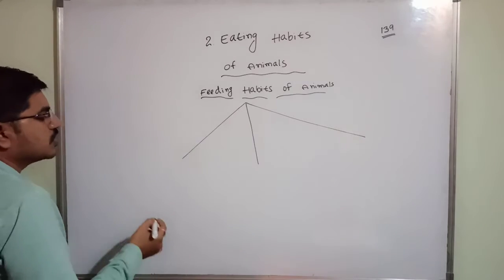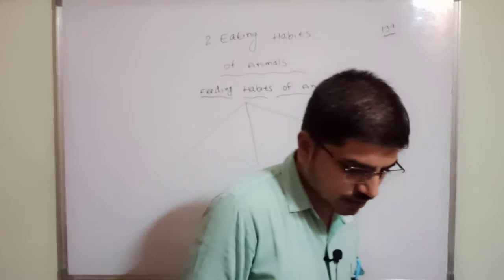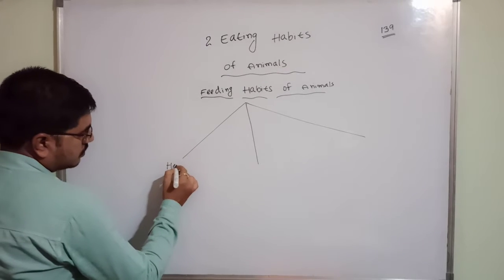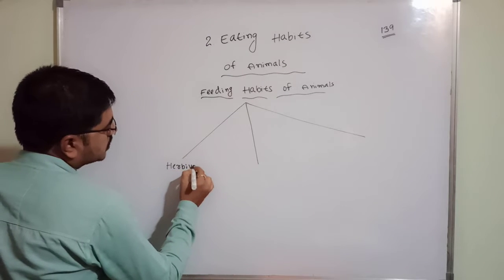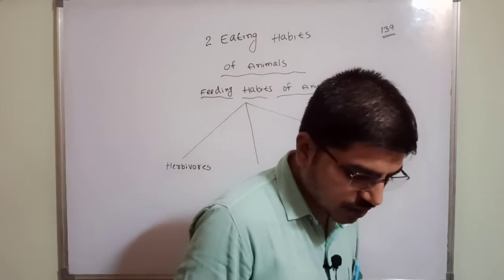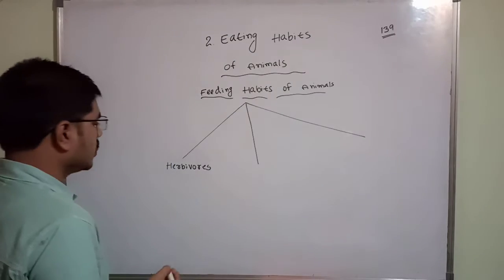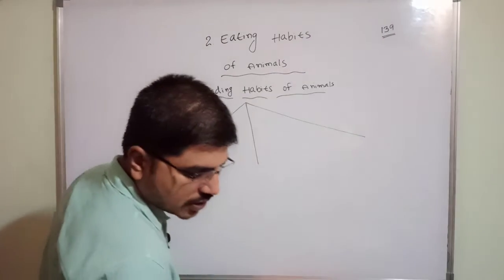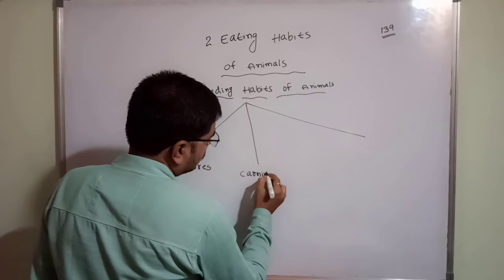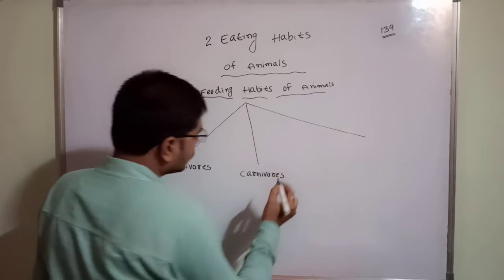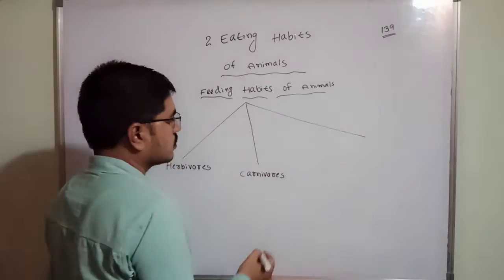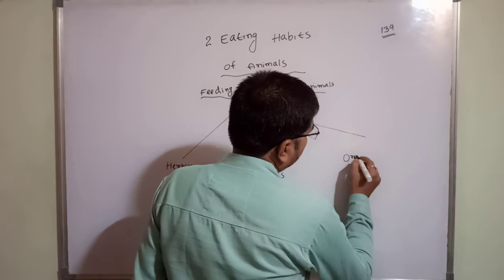First one is herbivores, second one is carnivores, and third one is omnivores.